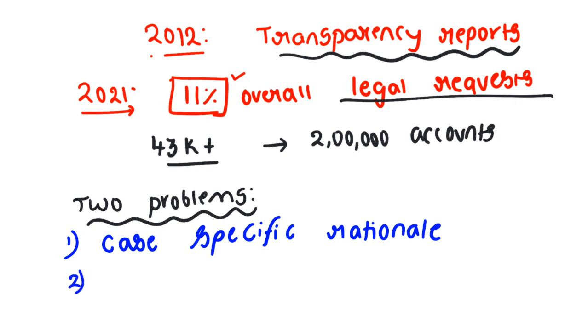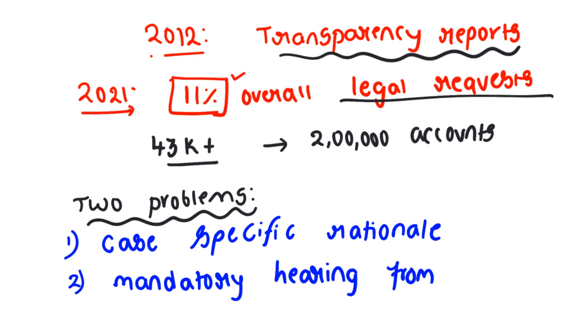And see, it clearly said there is a mandatory hearing from the author of the message. But Twitter is telling that, okay, how should we trace the author? There are crores of users of Twitter accounts. How should we trace? And even if we trace, his legality comes outside, and his freedom of speech and expression and his free deliberations are completely negated. So this mandatory hearing from the author is procedurally wrong.